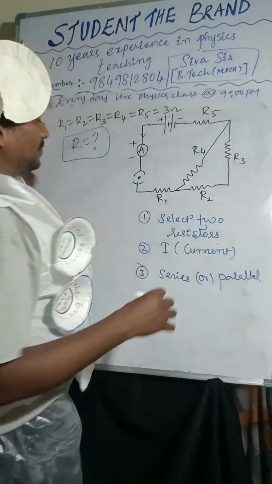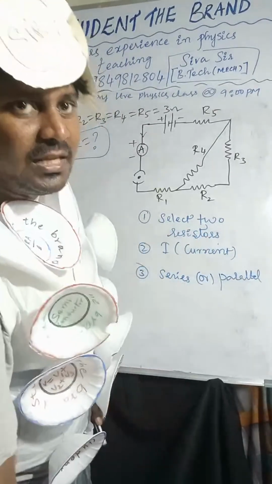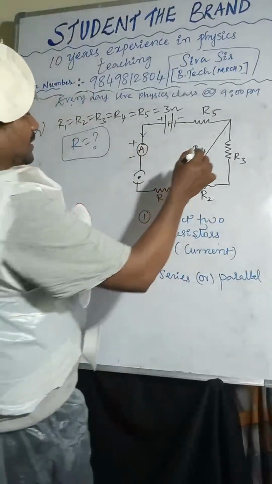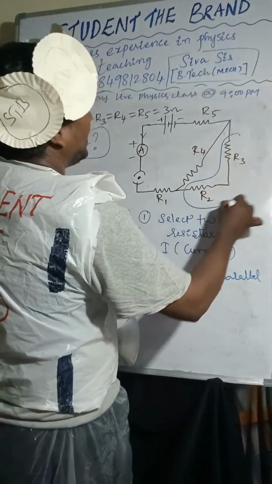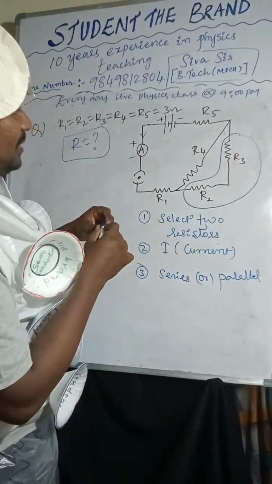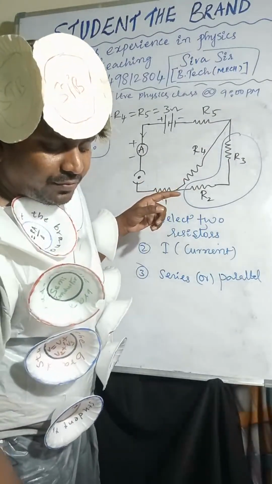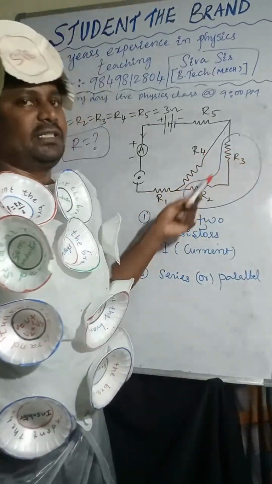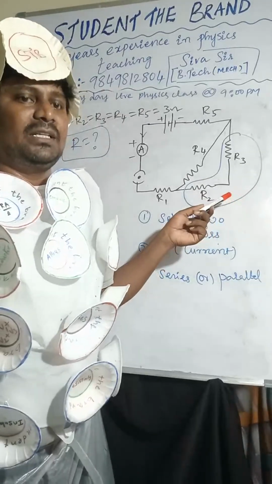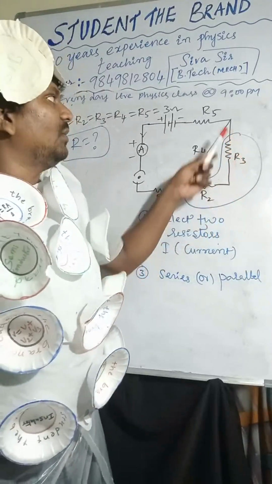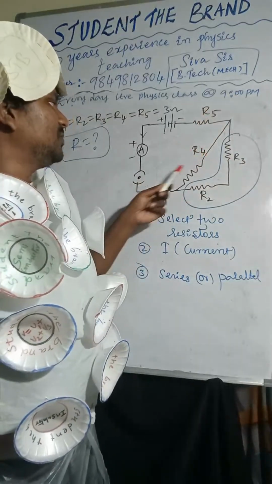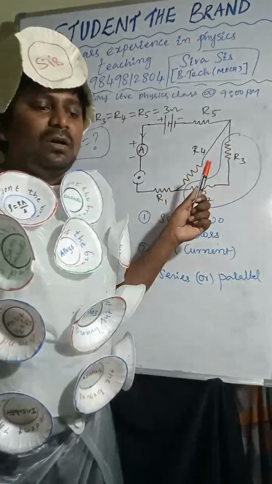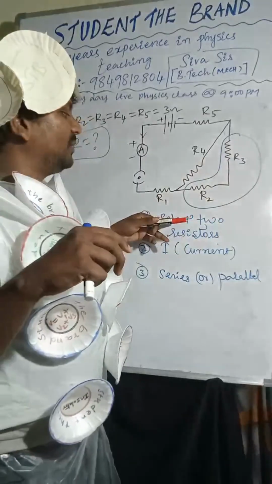Here you see, select 2 resistors. Compulsorily you have to select 2 resistors. Now I am selecting these 2 resistors. Why am I taking only these 2 resistors? Why can't I go for these 2, or for these? What is the reason behind this? Why can't you go for this one and this one? I already said, select 2 resistors.